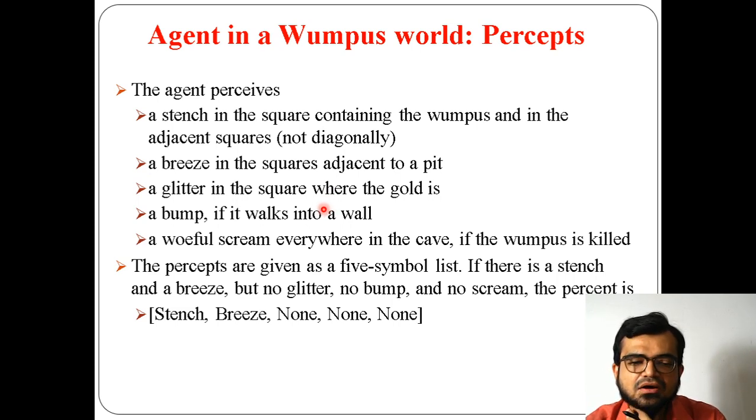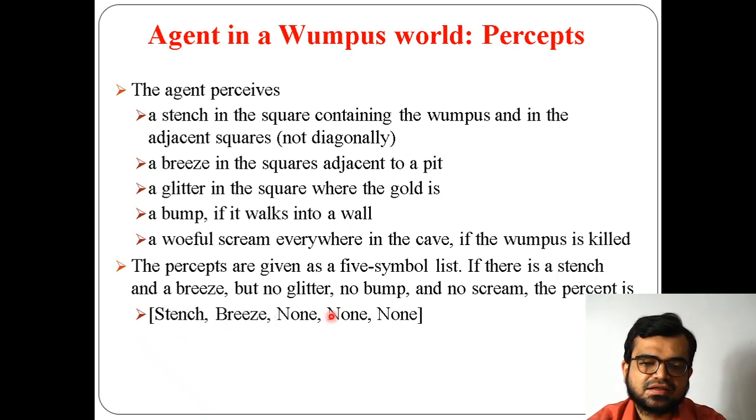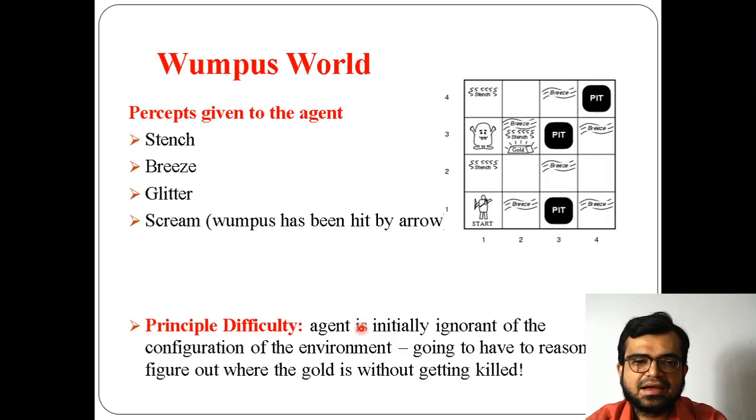Okay, and all of these things will be performed here. So whenever I take any kind of operation, I need to take in the set of group, such as stench is there, breeze, or if only 2 are specified, then the rest of 3 will be represented as none. And the percepts, what it perceives, what it receives as information.